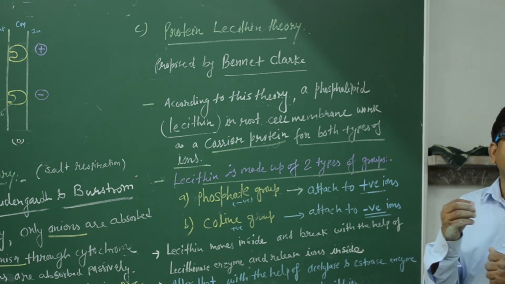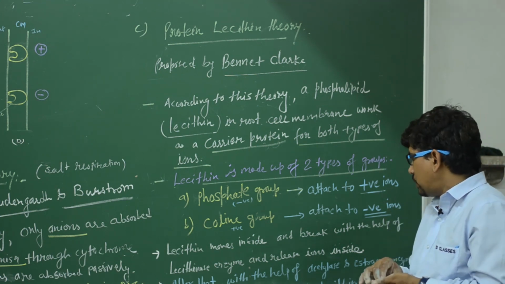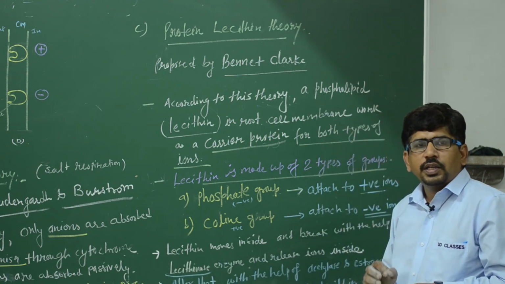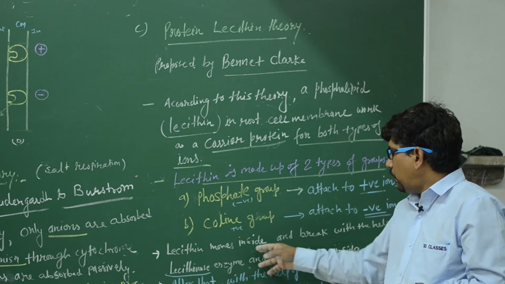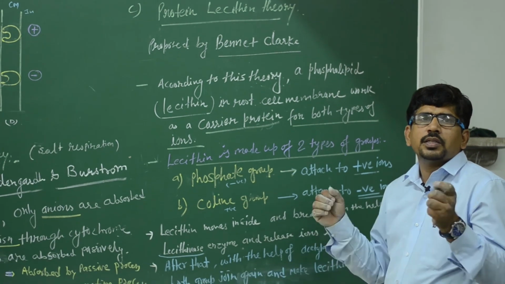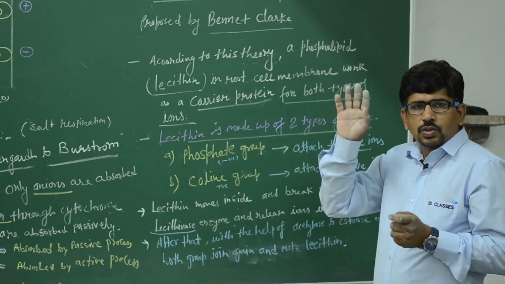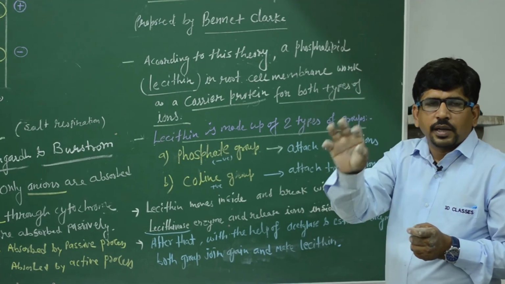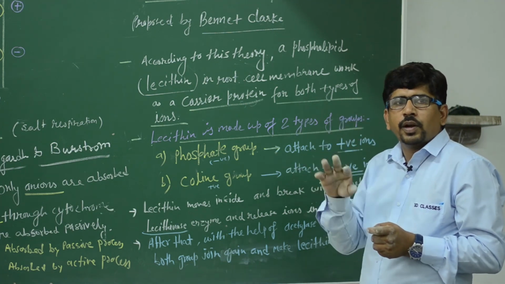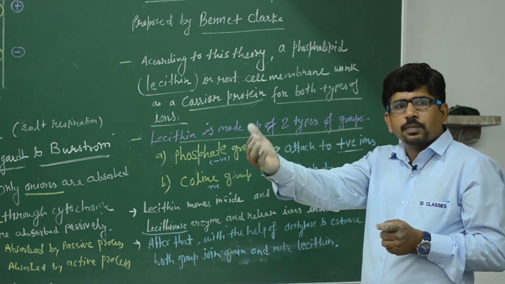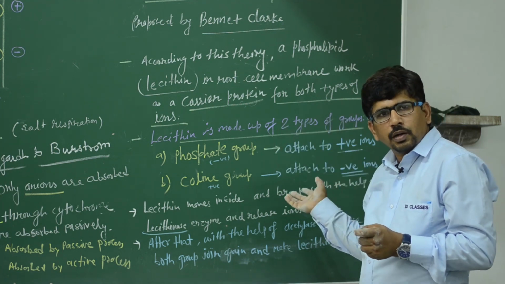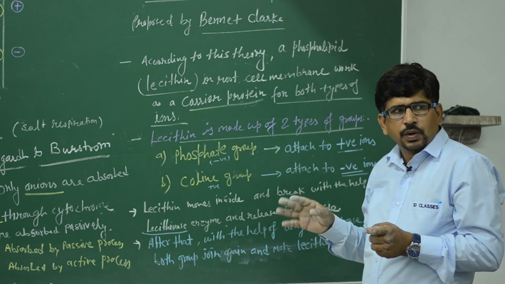With the help of the lecithinase enzyme, it breaks into two groups, and after breaking it releases the ions inside. So lecithin attaches the ions outside and releases the ions inside. The movement of the ions is done: it grabbed the ions from outside and released them inside, both positive and negative ions.